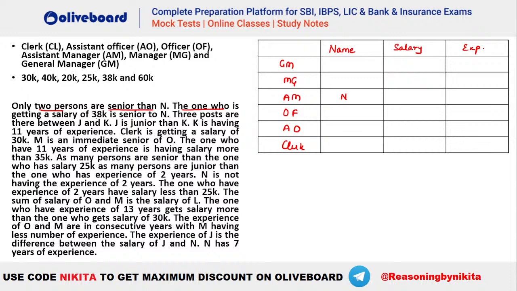The one who is getting a salary of 38K is senior to N. Okay, so let's take one more table here. I'll just quickly copy this one. So you can see that there are two possibilities in here. Okay, just a second.